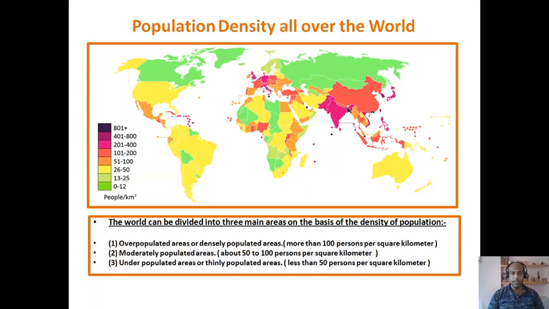This map is showing density of population all over the world. It has classified the world into various regions based upon the density of population. We divide the world into three main areas on the basis of the density of population. Number one, overpopulated areas or densely populated areas. Number two, moderately populated areas. Number three, underpopulated areas or thinly populated areas.